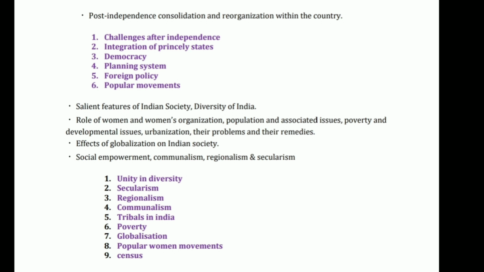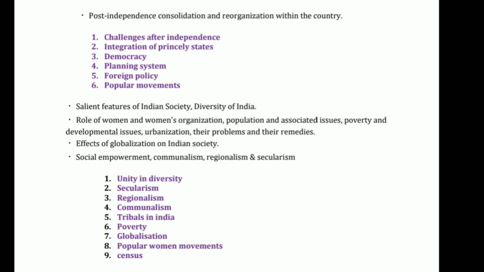Here comes the first topic, that is challenges after independence. Under this we will learn about the formation of government, the challenges after independence, how the boundary commission was established, what its duty was, what challenges it faced, how the assassination of Gandhi happened, how the making of the constitution was done, and what committees were established for it. Next is how the evolution of foreign policy started. The source for this will come from Vision IAS value added material, or you can refer to any other book. In Spectrum also some of the topics are mentioned, so you can refer to that as well.